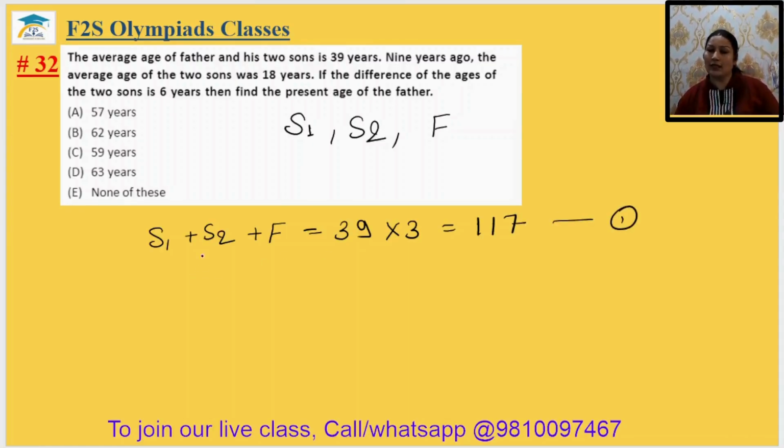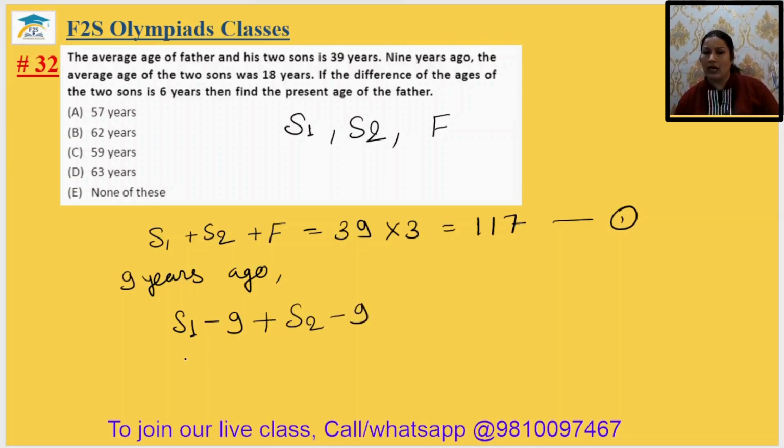Now 9 years ago, the first son's age was S1 minus 9 and the second son's age will be S2 minus 9, upon 2, and at that time the average was 18 years.